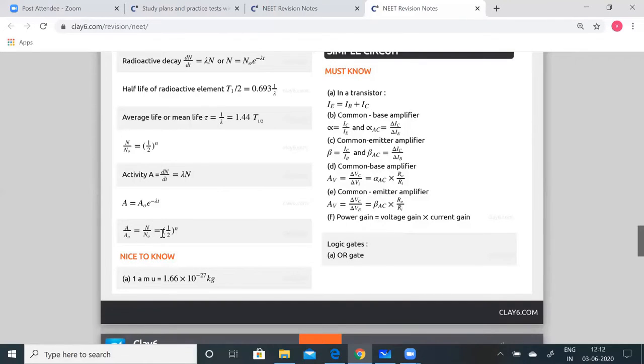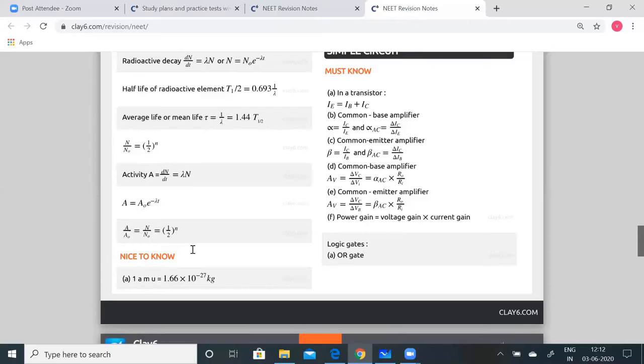So at the start, that is equal to initially present n0, given by half to the power of n, that is (1/2)^n. So you should look into the problem carefully and then apply. If n and n0 are given, you can apply this formula. In the same way, if a and a0 are given, you apply the same formula.